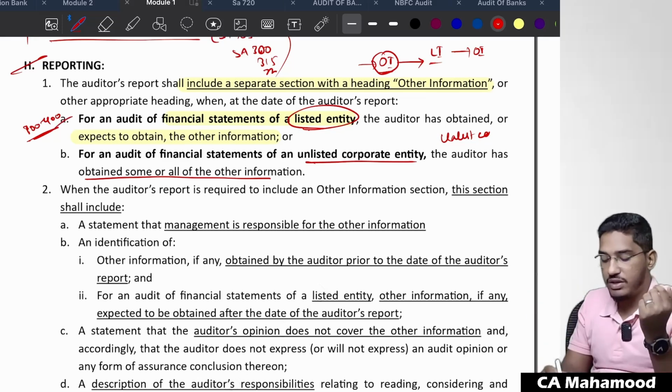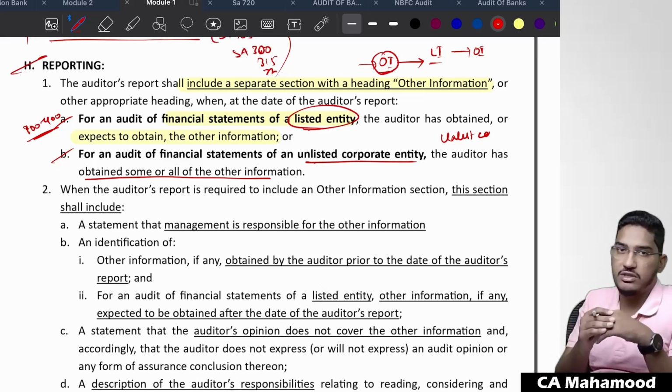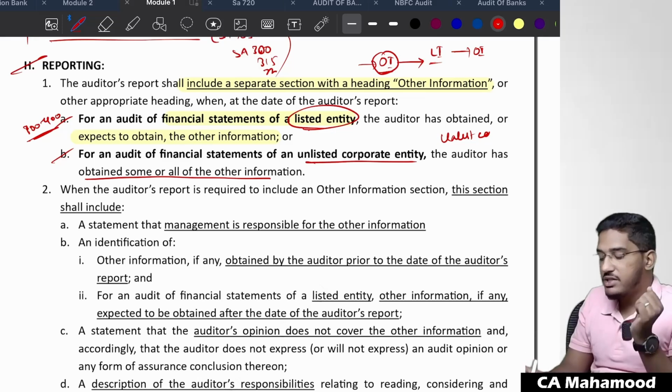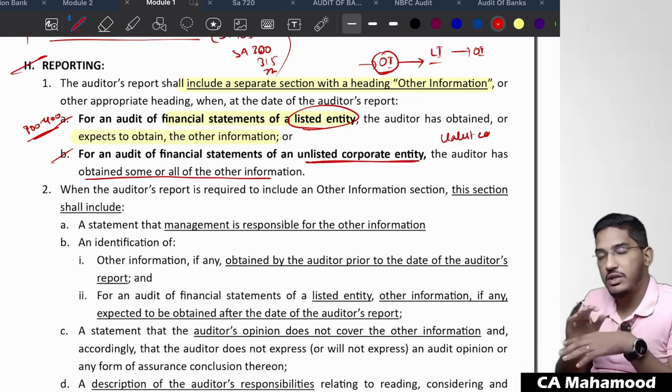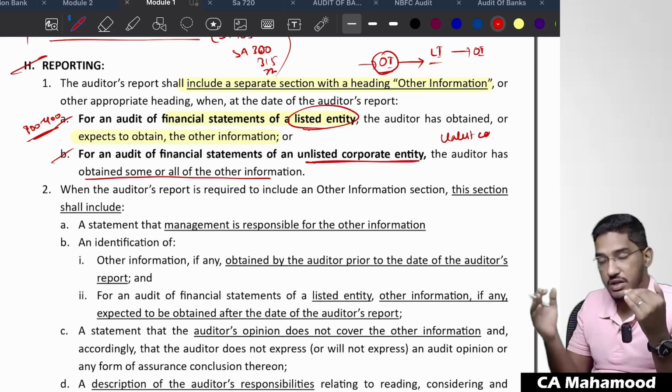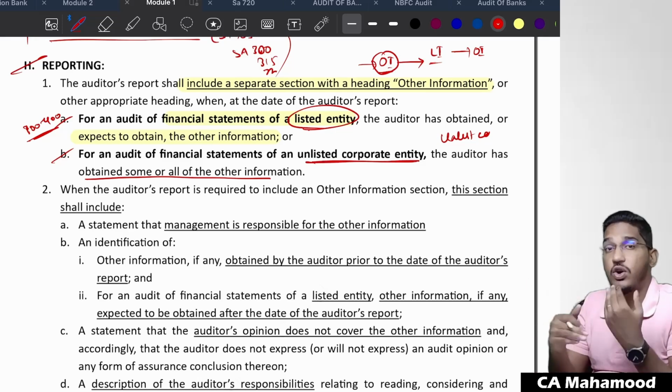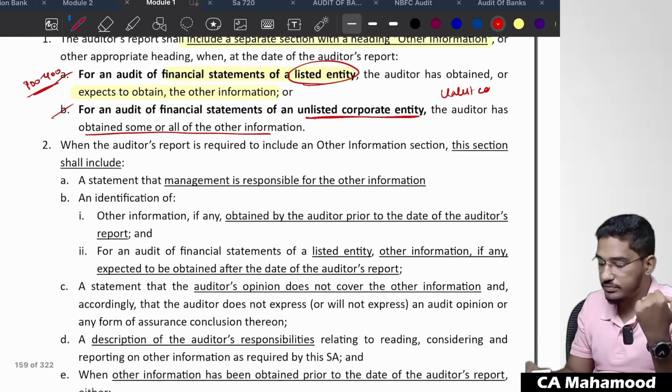So whatever it is, you have to give a comment in your other information paragraph. Generally, in the case of a listed entity, you will get it before the date of the auditor's report, or you expect to get it after the date of the auditor's report. But in the case of an unlisted corporate entity, the auditor will generally get all the information even before the date of the auditor's report. So you have to give the comment whether you got the information or you are about to get the information.